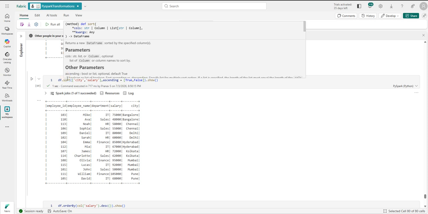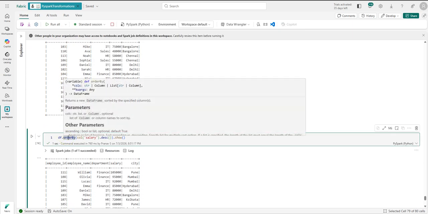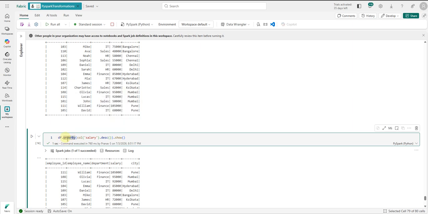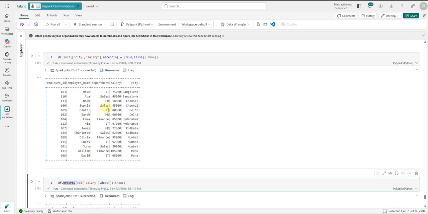Whoever is coming from a pandas background, who has learned pandas, knows that over there also we have the sort method. And if you think about the order by we have in SQL, where we write the query and at the end we say order by column name, ascending or descending. In this way we can sort the data with respect to the columns.